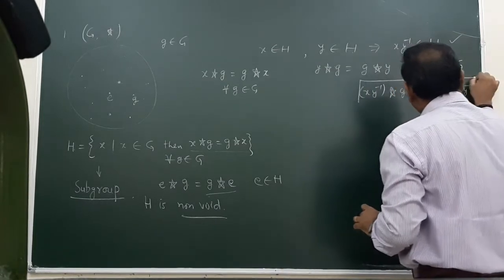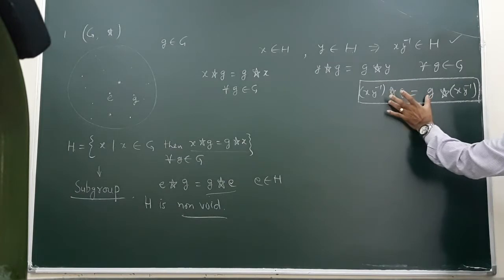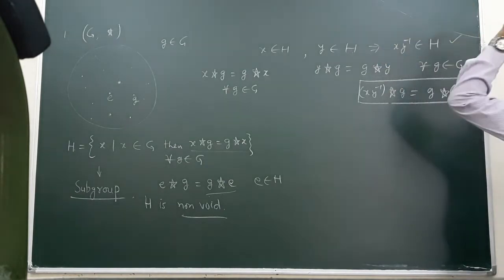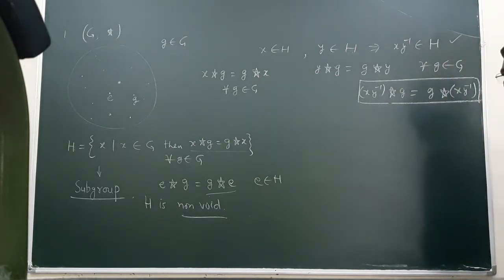This is our target. If we are able to prove this, naturally this element belongs to H.